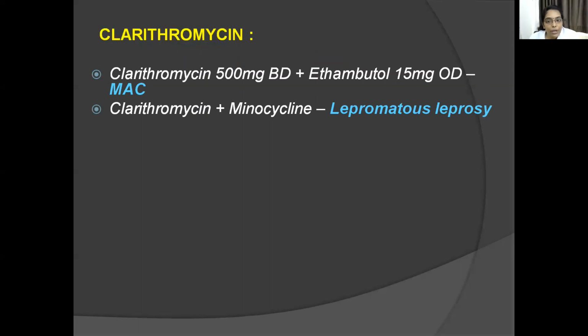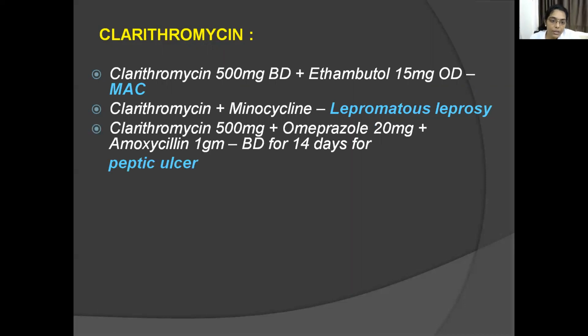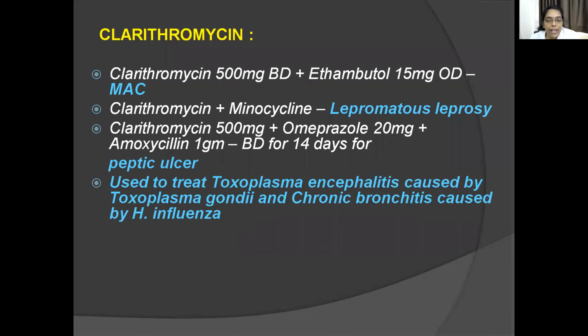Then clarithromycin and minocycline can also be used to treat lepromatous leprosy. Then it is used in triple regimen for treating peptic ulcer. So the dose here is clarithromycin 500 mg plus omeprazole 20 mg plus amoxicillin 1 gram BD for 14 days. Then it can be used to treat Toxoplasma encephalitis caused by Toxoplasma gondii and chronic bronchitis caused by Haemophilus influenzae. Dose of clarithromycin is 200 to 500 mg BD. So here we give it BD again.